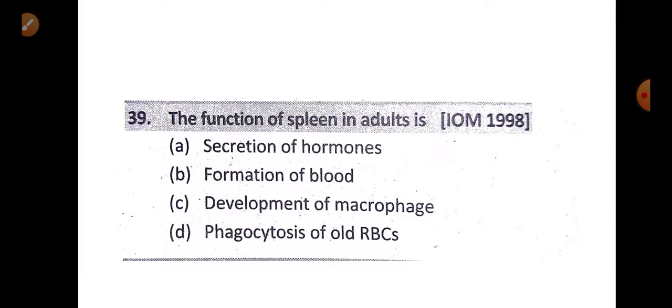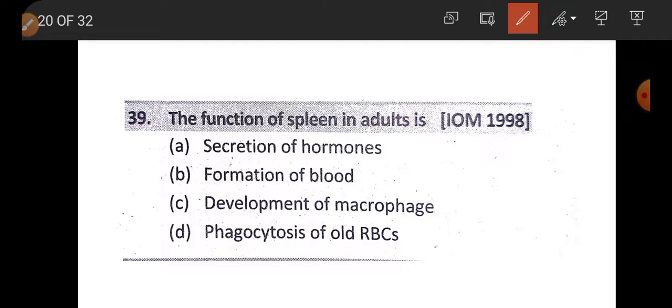Now, question number 39. The function of spleen in adult is option A, secretion of hormone, option B, formation of blood, option C, development of macrophages, option D, phagocytosis of old RBC. So the answer is option D, phagocytosis of old RBC.